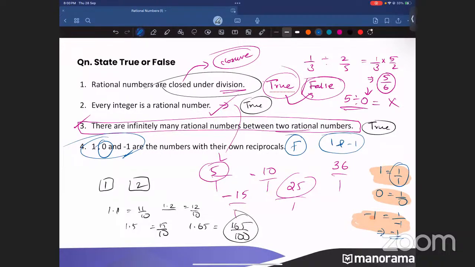Understood? Yes. So I am winding up this chapter here, rational numbers. I hope everyone understood all these concepts clearly, right? I hope all of you who are present in this class stayed until the end of the session without dropping your energy.